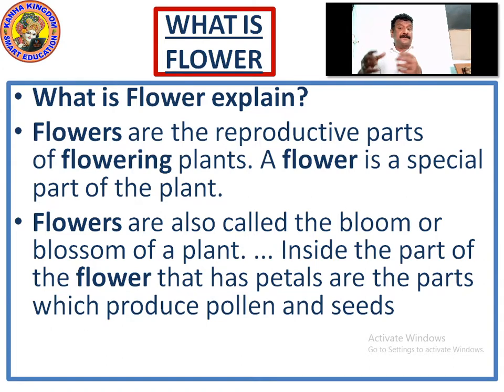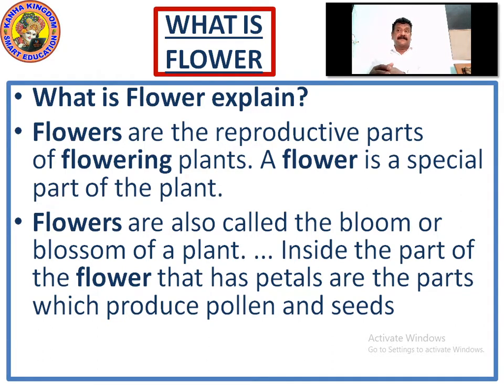Petals are the part which produce pollen and seeds. The petals cover the seeds and the pollen inside. When it opens its petals, you can find the thing inside. That's what is used for reproduction.